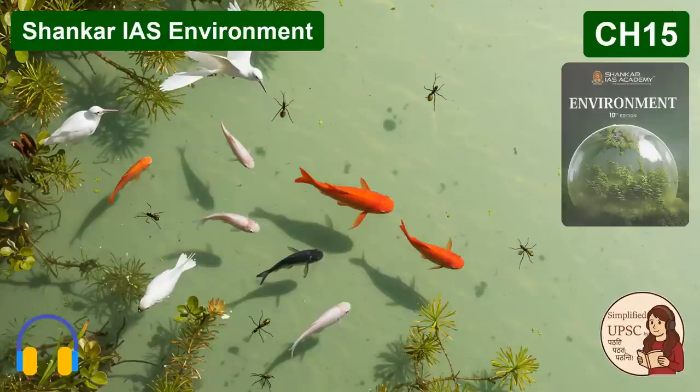Specifically, it mentions India has taken a lead role in formulating specific Ramsar guidelines focused on a very complex issue. The practical integration of wetland conservation and management into broader river basin management plans. This is really important because it acknowledges that a wetland's health, especially inland ones, is entirely dependent on what happens upstream, the quantity and quality of water flowing into it, which is governed by river basin policies. India's work here tries to bridge that gap.